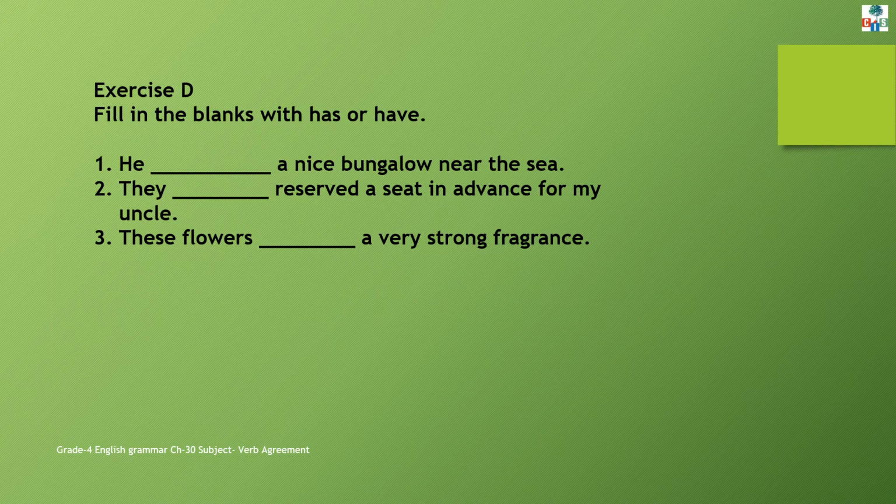See page number 106, exercise D. Filling the blanks with has or have. Number 1. He dash a nice bungalow near the sea. Now what is the subject children? He, which is a third person singular pronoun. So we will use has. He has a nice bungalow near the sea.